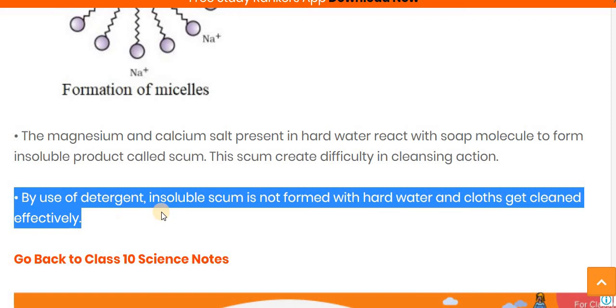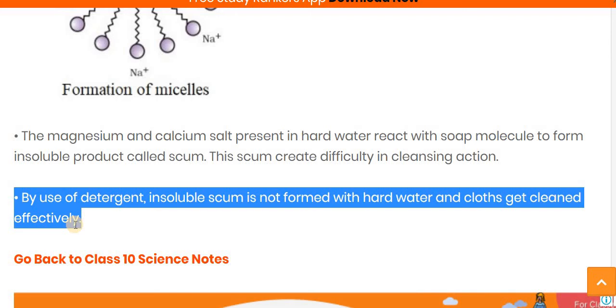Now, by using a detergent, the insoluble scum is not formed with the hard water and the cloth gets cleaned effectively. Why is the detergent effective in both hard water and soft water? Because there is no chance of scum formation in soft water. So in soft water both soap and detergent can work, but in hard water soap cannot do effective work, because the magnesium and calcium salts react with the soap molecules and form the insoluble product known as scum,